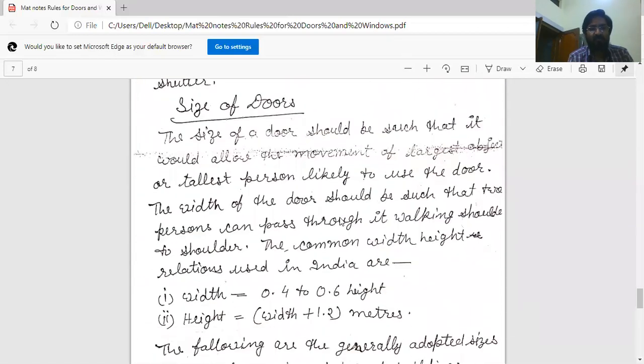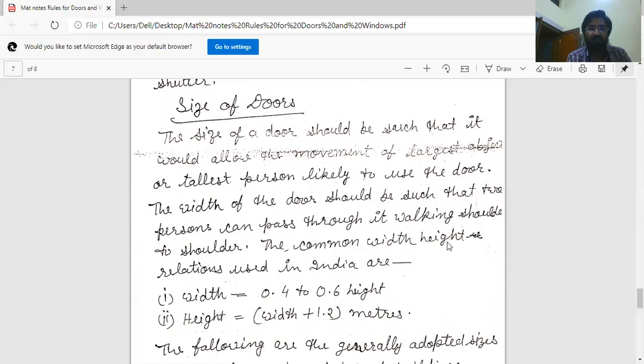Now, size of doors. The size of doors should be such that it allows the movement of the largest object or tallest person likely to use the door. The width of the door should be such that two persons can pass through it walking shoulder to shoulder, meaning two persons can enter the room simultaneously.